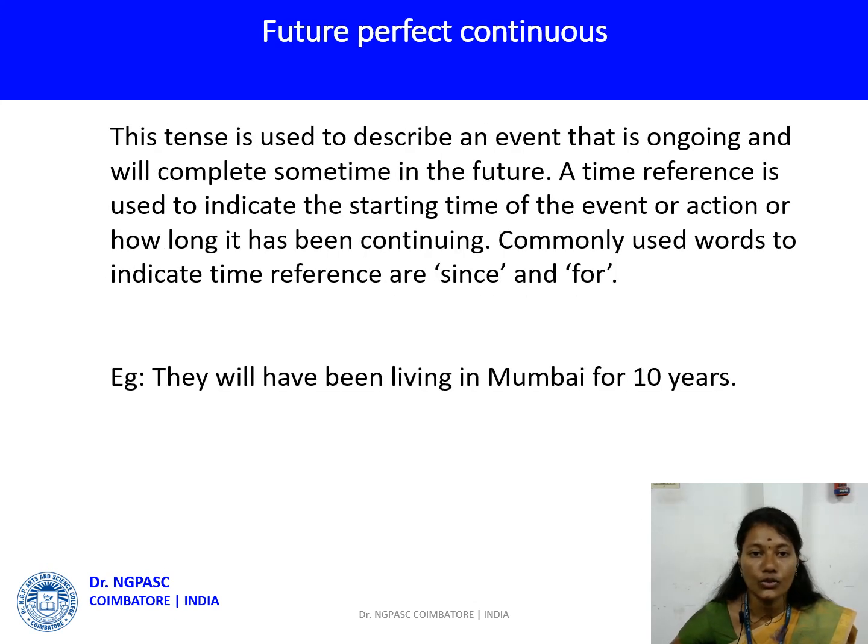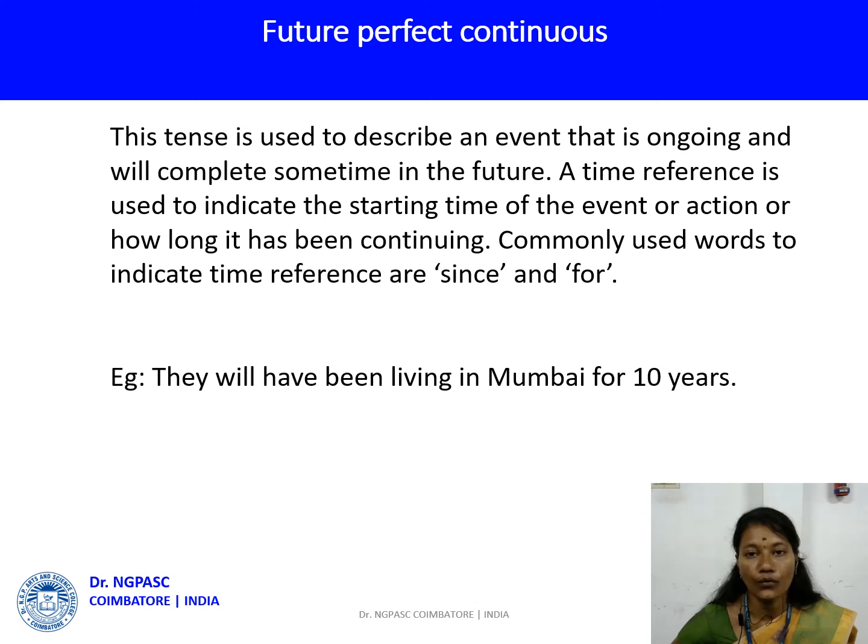Future perfect continuous tense. This tense is used to describe an event that is ongoing and will complete sometime in the future. A time reference is used to indicate the starting time of the event or action or how long it has been continuing. Commonly used words to indicate time reference are since and for.